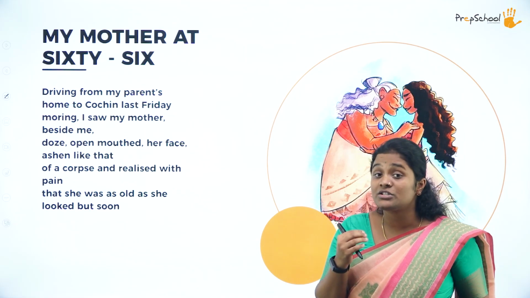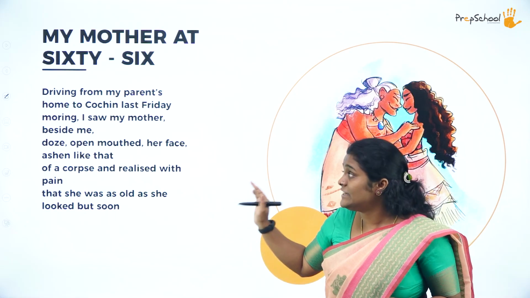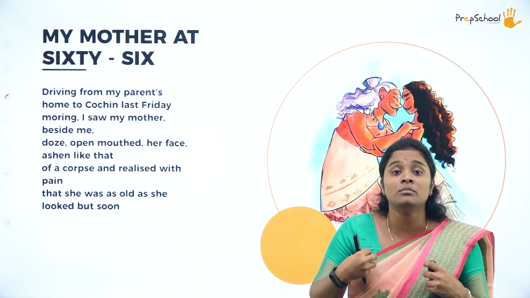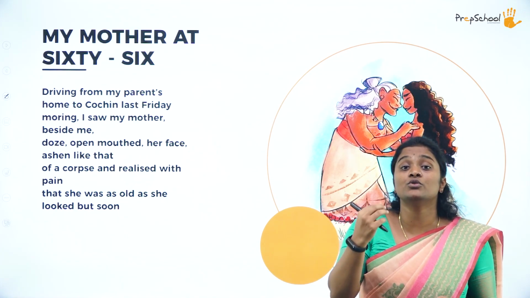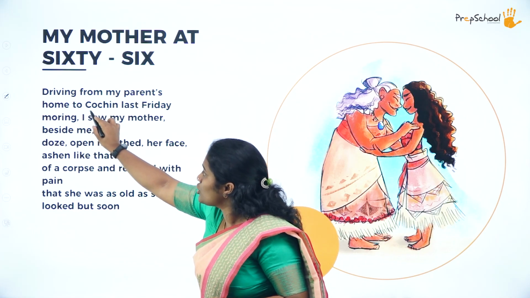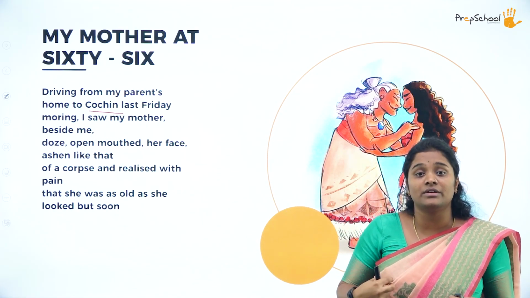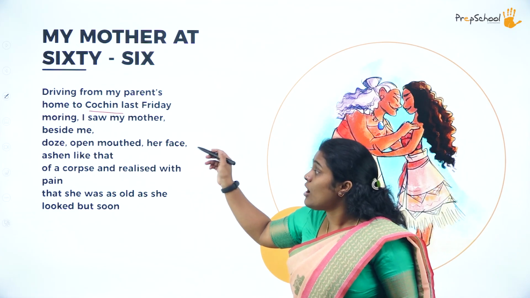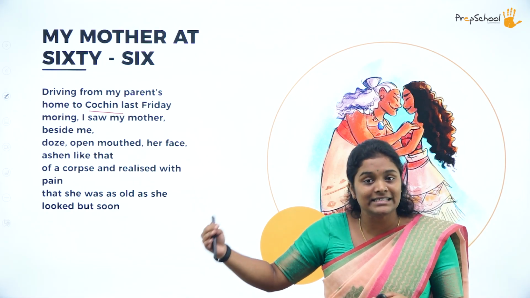Now over here, what is happening in the first stanza? In the first stanza, we see that the poet is driving from home. Where is she going? From home, she is going to Cochin. Which is the place? Cochin. Last Friday, it happened last Friday when she was driving from home to Cochin to catch a flight. Okay. She saw her mother who was beside her. The mother was sitting next to her in the car.